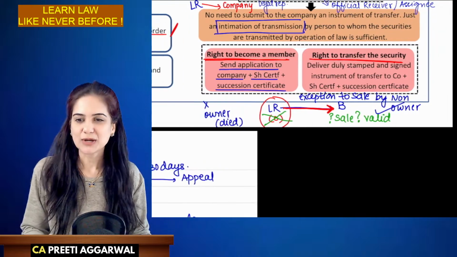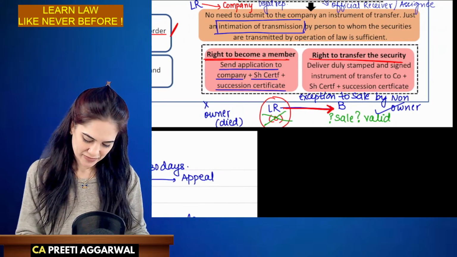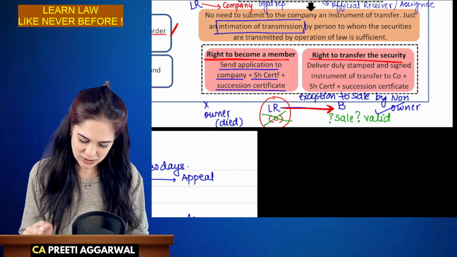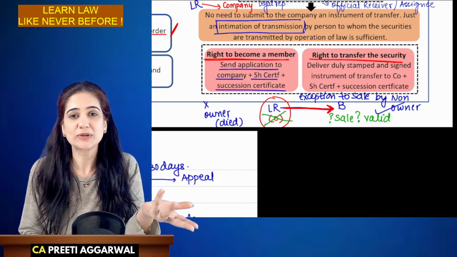It's an exception to sale by non-owner. Okay. So yes, the sale will be valid. Even though he is not the owner, he can. What are the documents to be submitted?